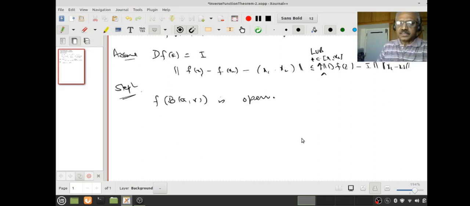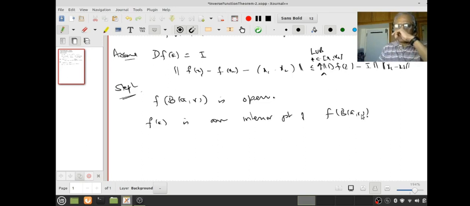What I am actually going to show is that f of A is an interior point of f of BAR. This is all we want to prove.